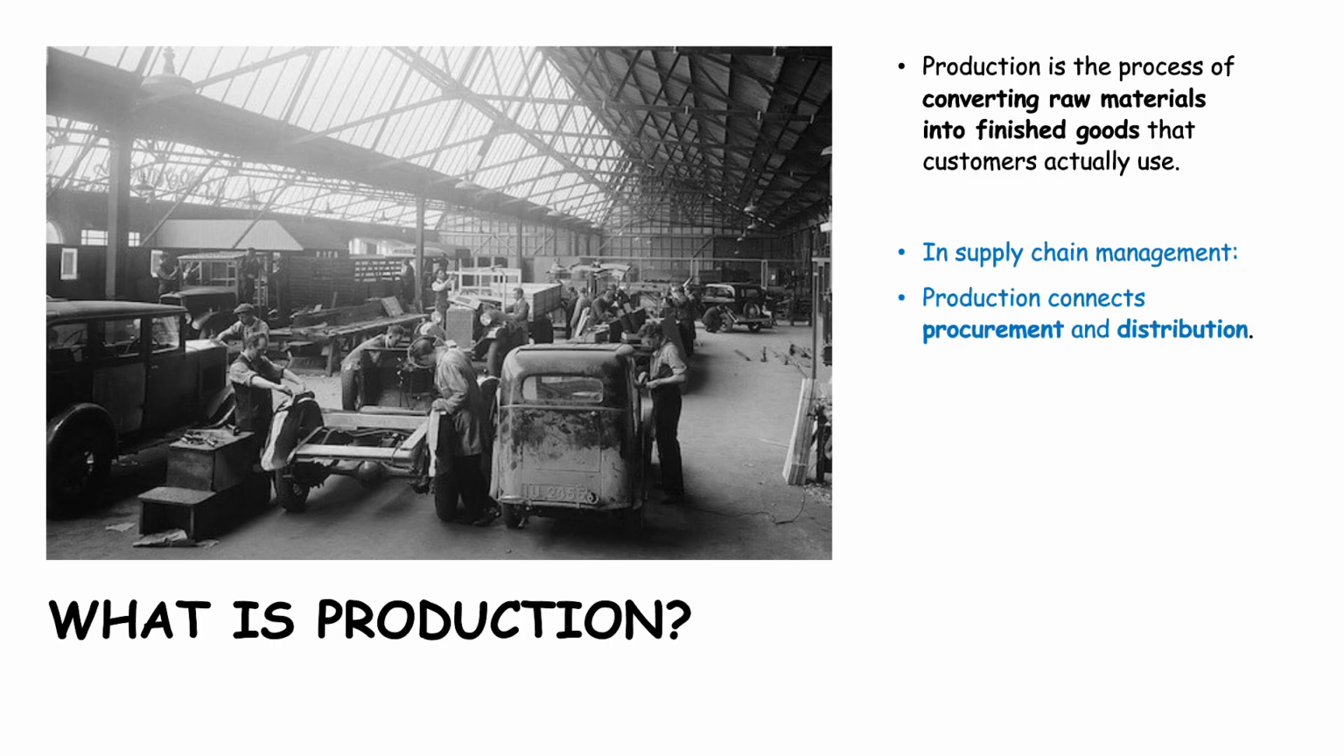So in supply chain management, production connects procurement and distribution. So procurement is an upstream activity and distribution is nothing but logistics, which is a downstream activity, which I've already explained in my first video. So production is nothing but the process between procurement and distribution.